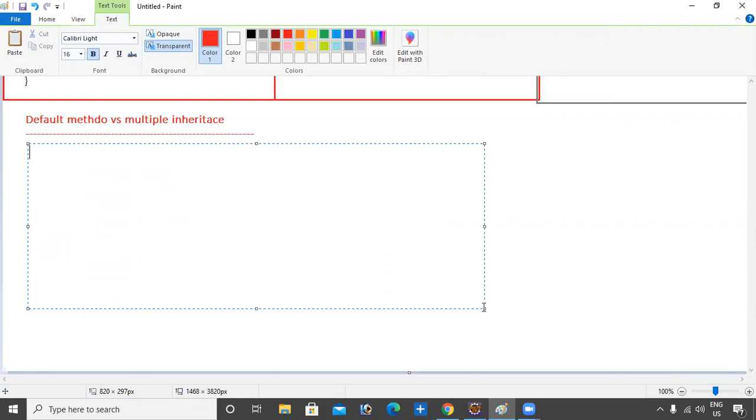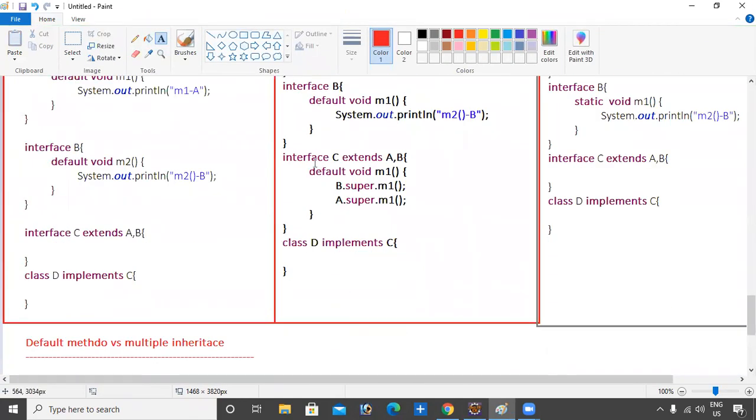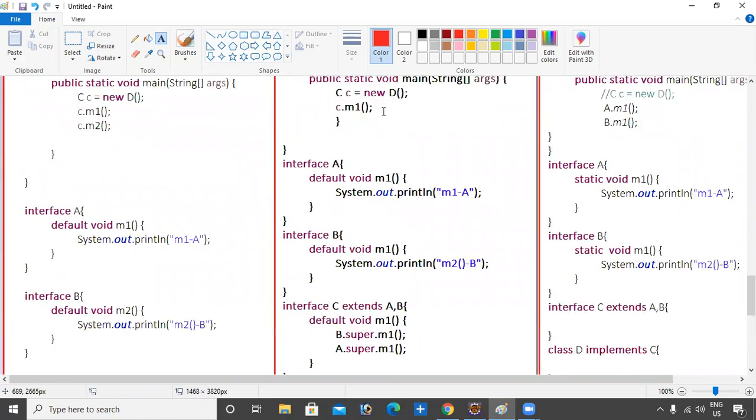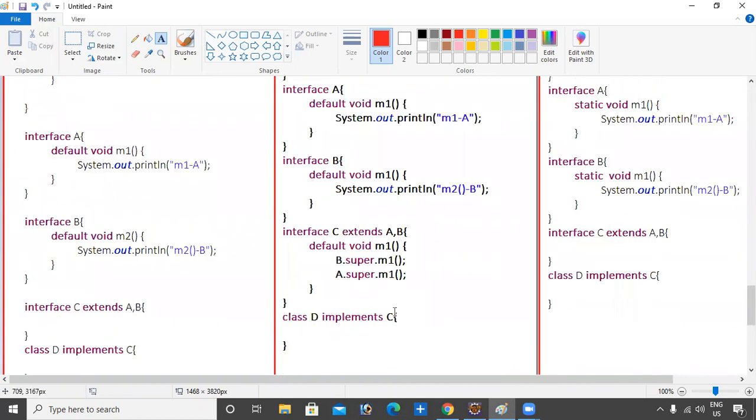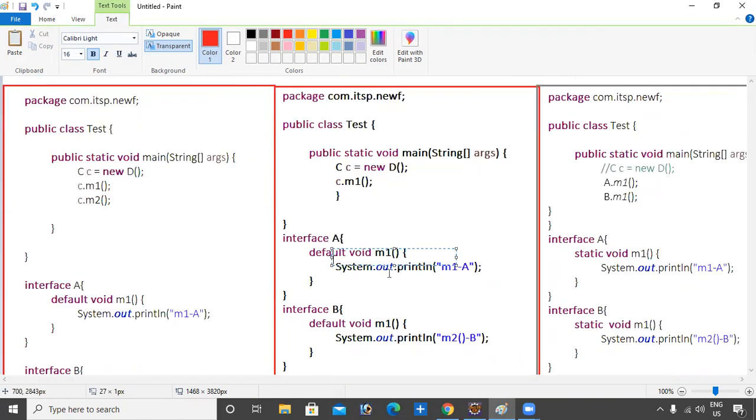Then there may be a chance of ambiguity problem to the implementation class. To overcome this problem, we compulsorily should override the default method. Here I'm performing overriding of the M1 method. Then I'm calling which M1 method I specify, B class and A class. This is the solution.